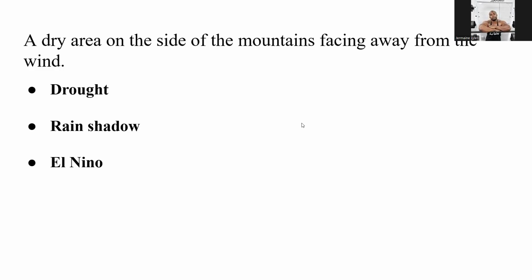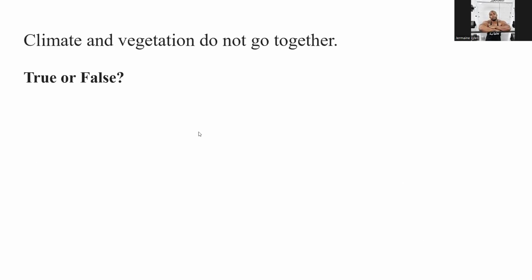A dry area on the side of the mountains facing away from the wind is the rain shadow. Climate and vegetation do not go together. So the weather and the trees and plants, they don't affect one another. This answer is false. They do. Climate and vegetation do go together.